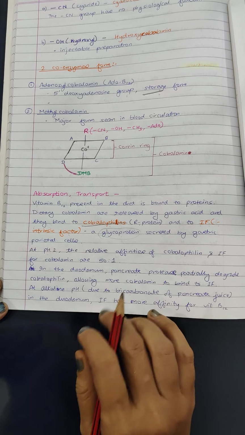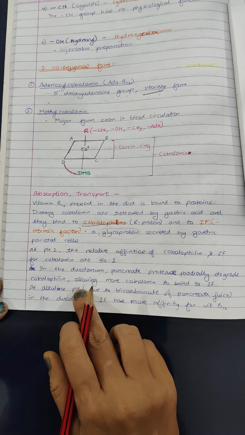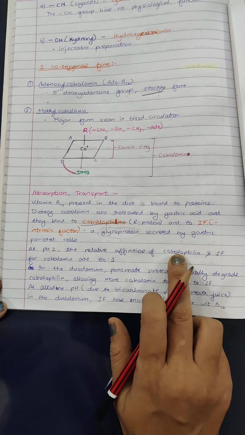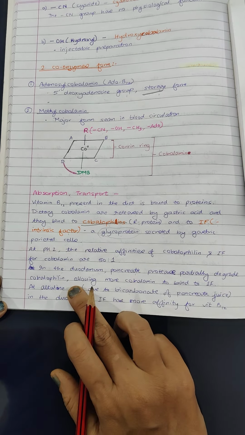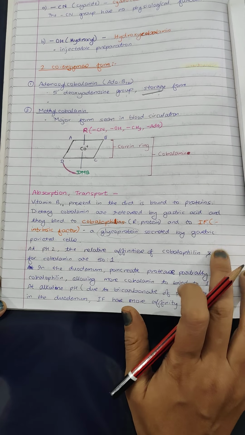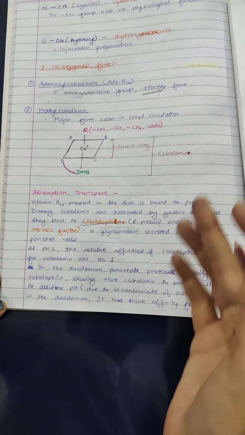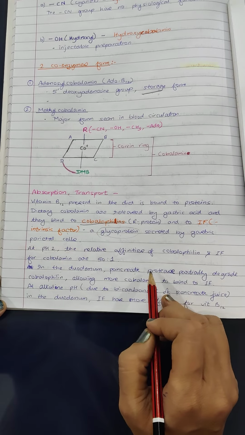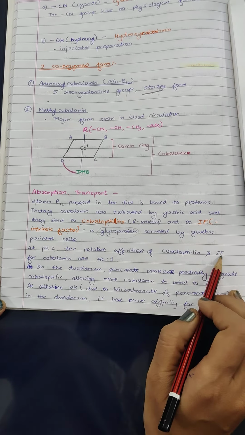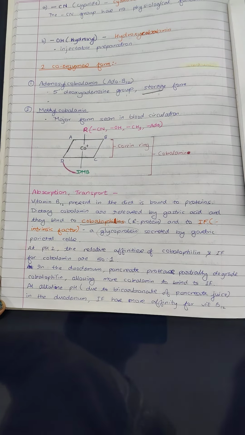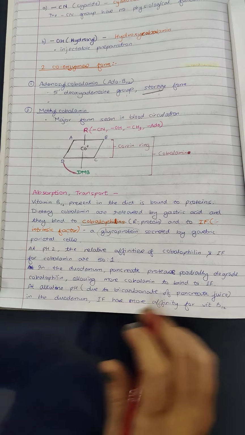There the pH changes from acidic to alkaline. At that alkaline pH, the cobalophilins are partially degraded. So the intrinsic factor will be more available for binding to the cobalamin, and hence the binding of cobalamin to intrinsic factor increases in alkaline pH. Okay.